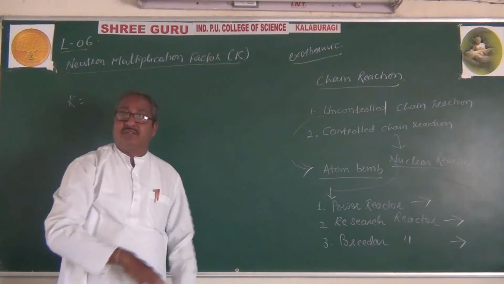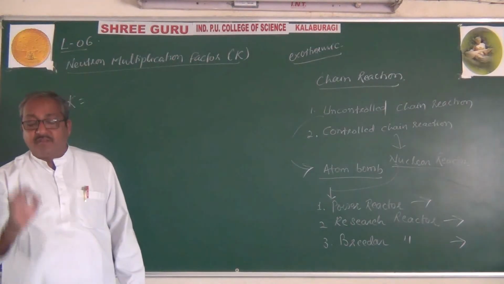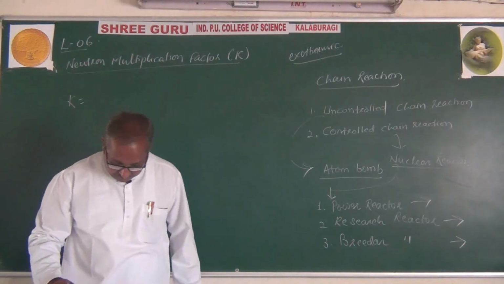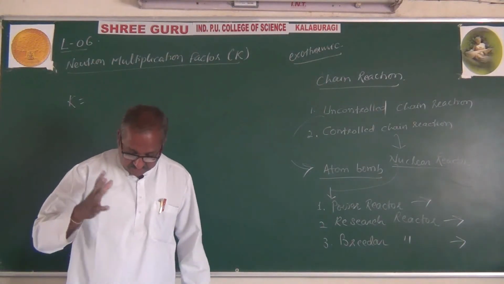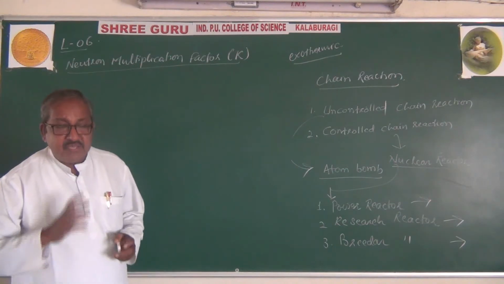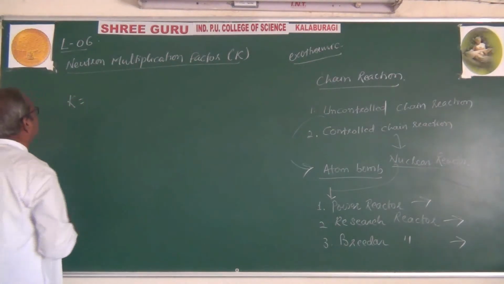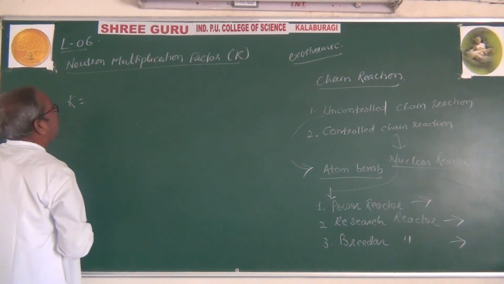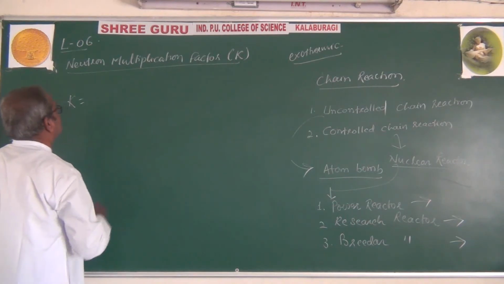The ratio between the number of neutrons in the present generation to the number in the previous generation is called the neutron multiplication factor.